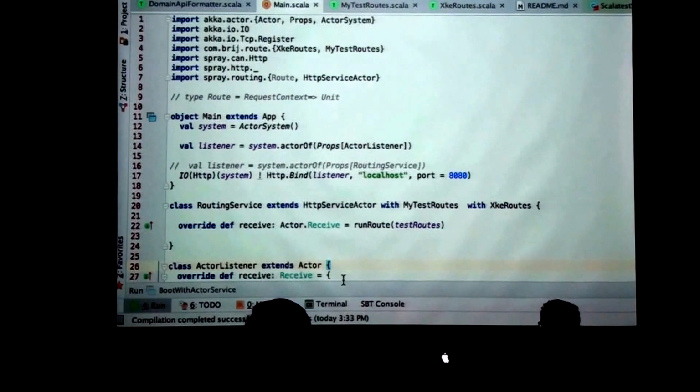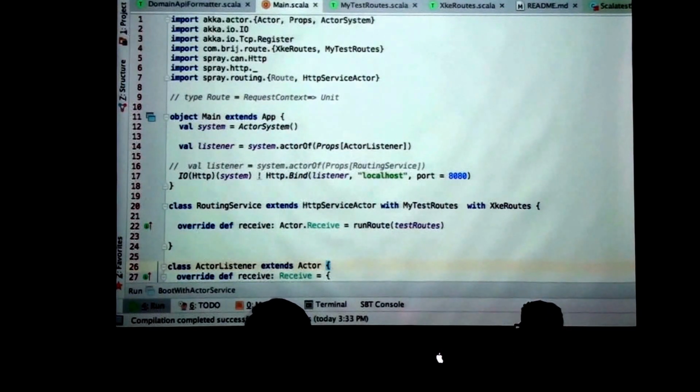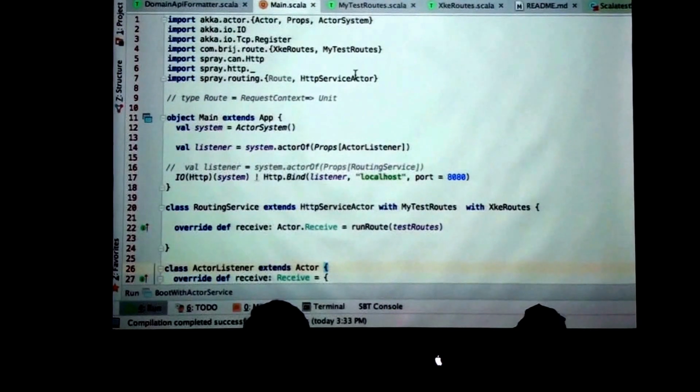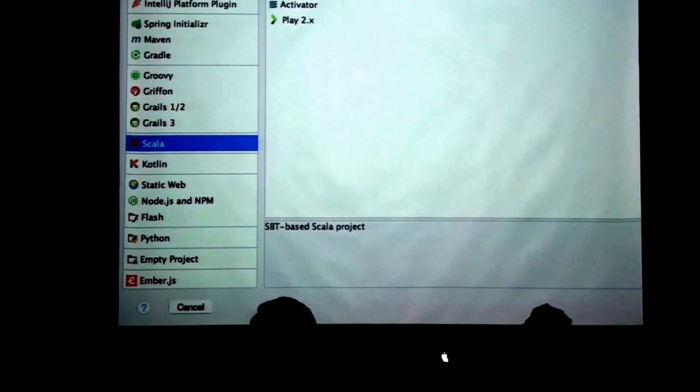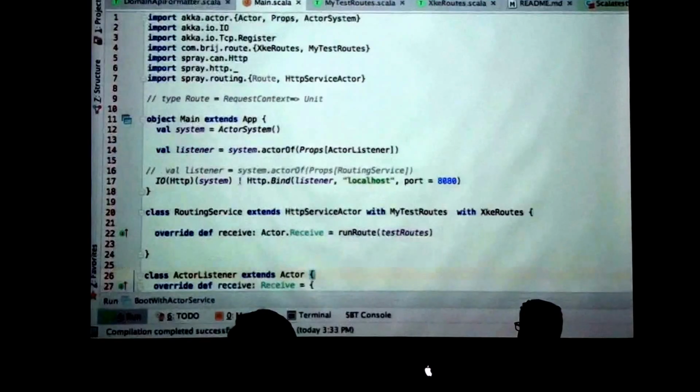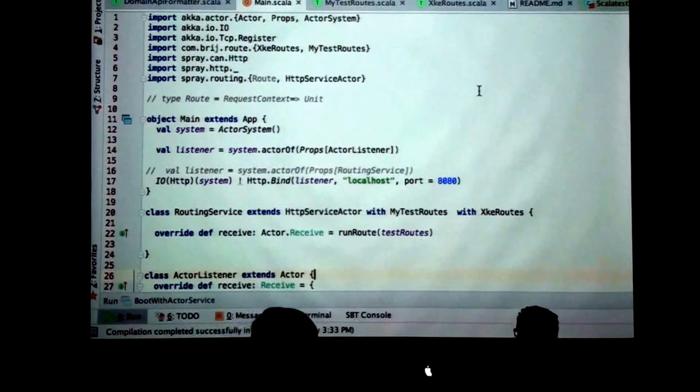Anyway. So basically for using Spray, you can use any build tool. I have currently used simple build tool, which is Scala based. You can use Maven or Gradle. You just have to create a new Scala project, which I have already created. I'll just show you how to create that. So maybe new project and that is Scala, and then you can use SBT to create your new project. SBT stands for simple build tool, which is not simple.